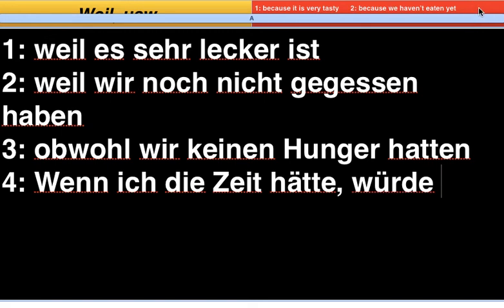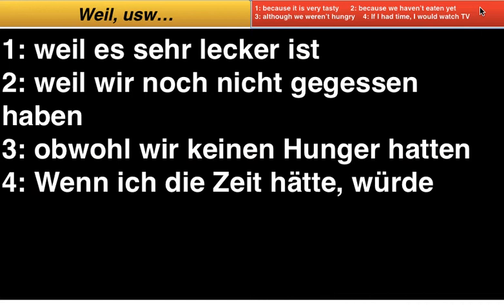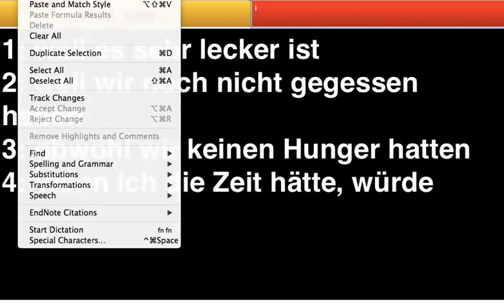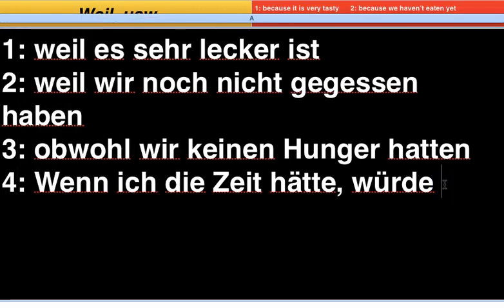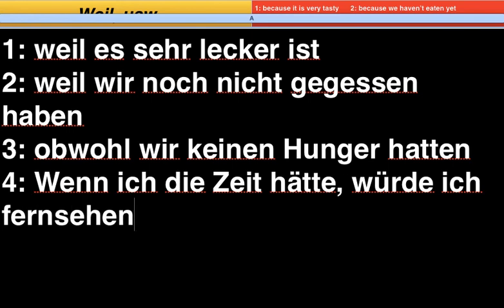Look at the rest of the sentence. So, verb, würde ich. Würde ich Fernsehen, watch TV. Wenn ich die Zeit hätte, würde ich Fernsehen.